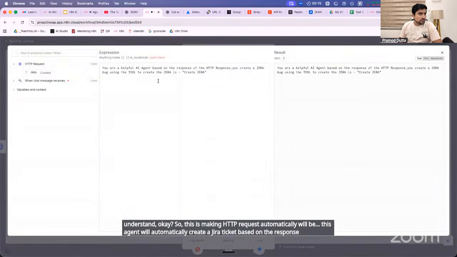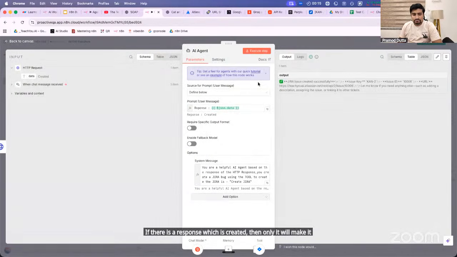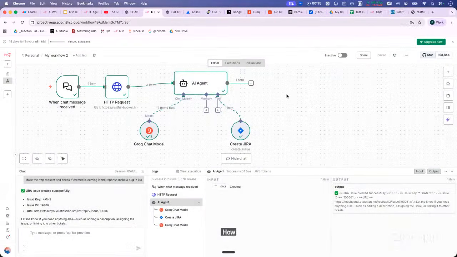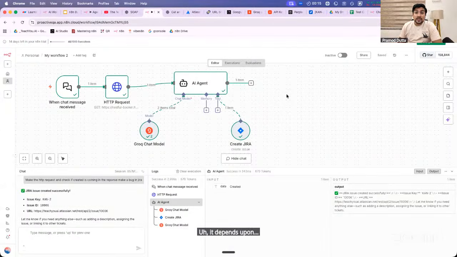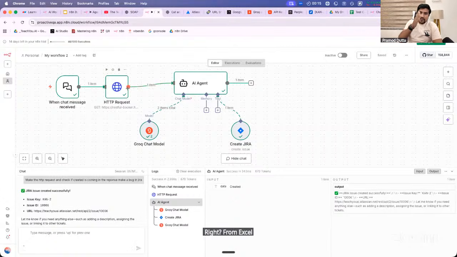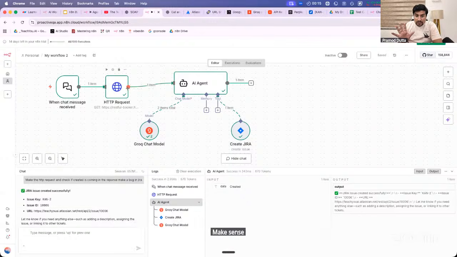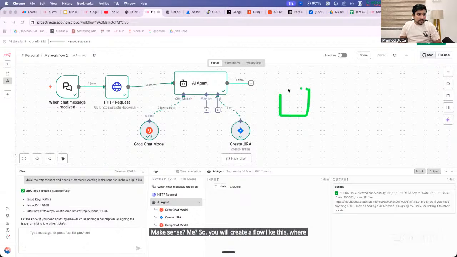What if you give the response that if there is a response which is create, then only it will make it? Fair? Okay. How many test cases we need to create for that particular GET API? That also depends. Ideally you should use an Excel sheet or something, right? From the Excel sheet, read the test data, execute the HTTP request. Based on the failures, you tell the agent to create a Jira. Make sense? So you will create a flow like this where you have an Excel sheet.